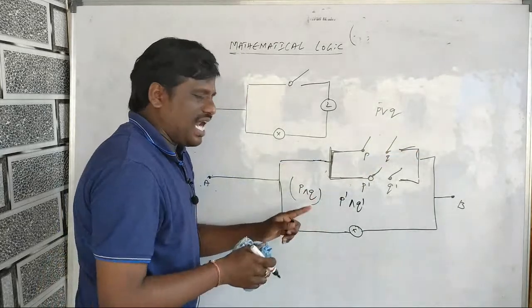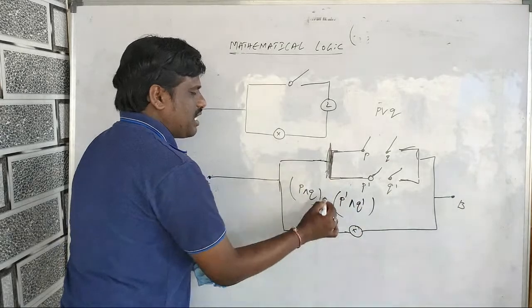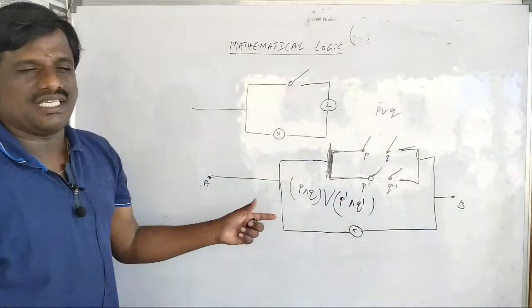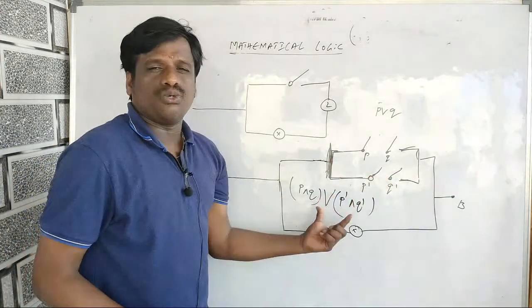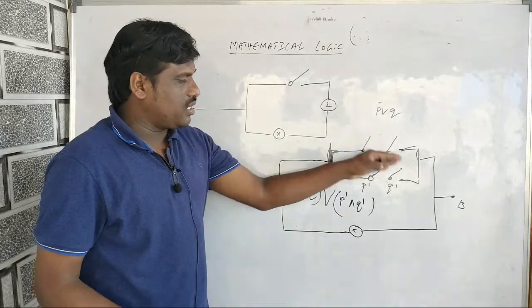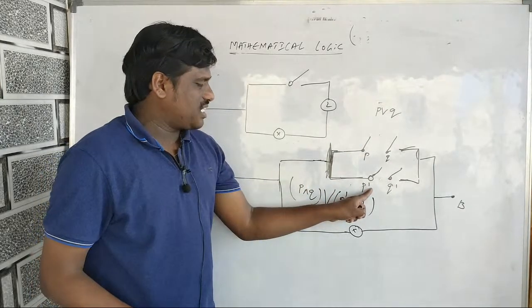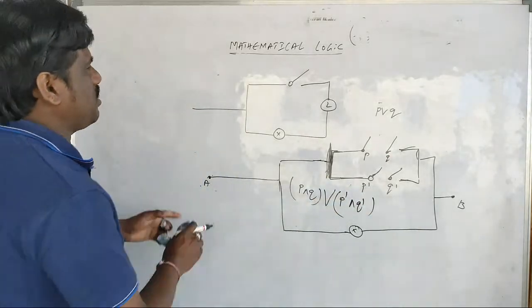So I write AND only. But these two are divided into parts, so I'll write OR. This is the representation. Sometimes they give you a circuit diagram and ask you to identify which expression it belongs to. So you need to know this: P and Q, P dash and Q dash, like that will be the circuit relations.